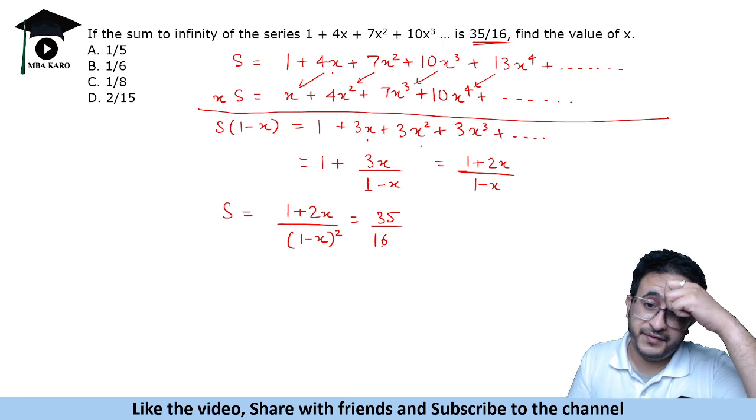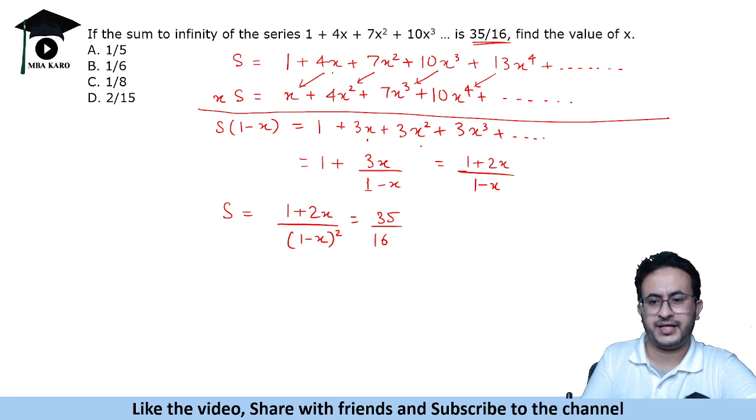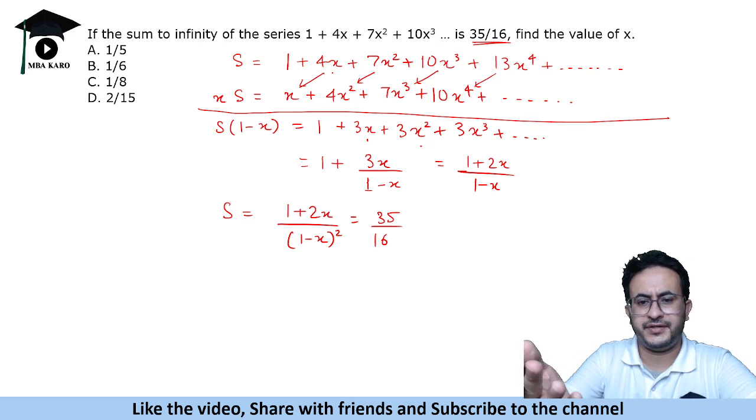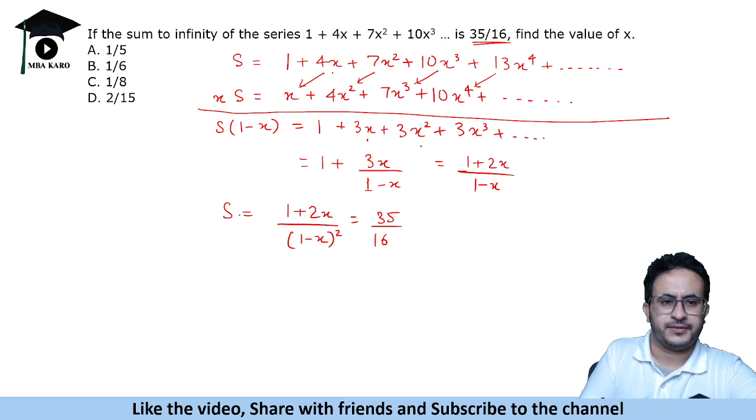Okay. One way here is to just put in the options and answer it. That's one way of answering this question. Another way is solving the equation. So let's solve the equation. You can put options also and check. That would also give you the answer.